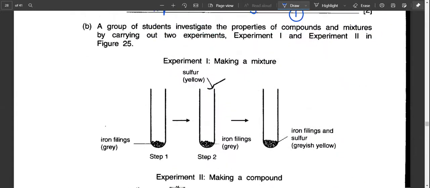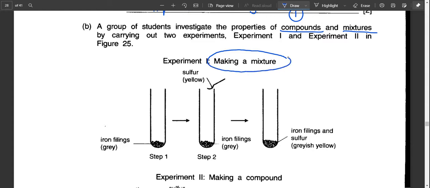Let's proceed. Question B. A group of students investigate the properties of compound and mixtures. So compound and mixtures are always being compared by carrying out two experiments, experiment 1 and experiment 2 in figure 25. So let's have a look at the experiment first. Experiment 1, making a mixture.